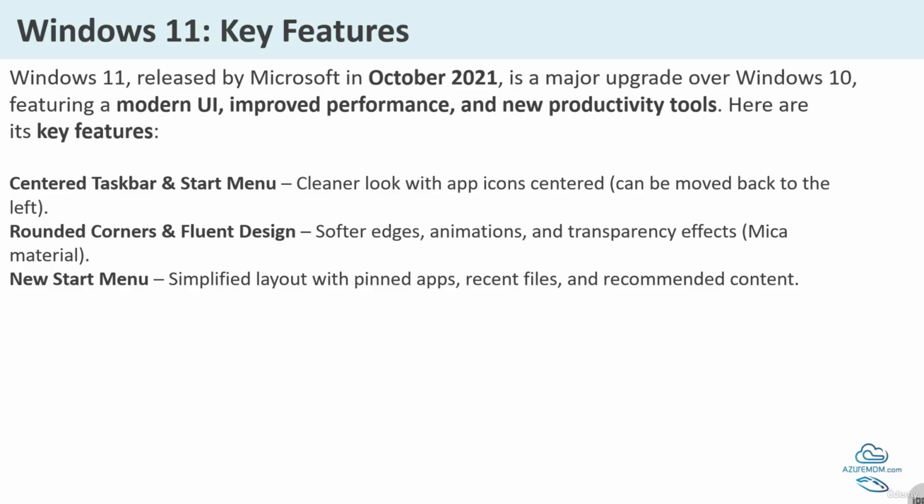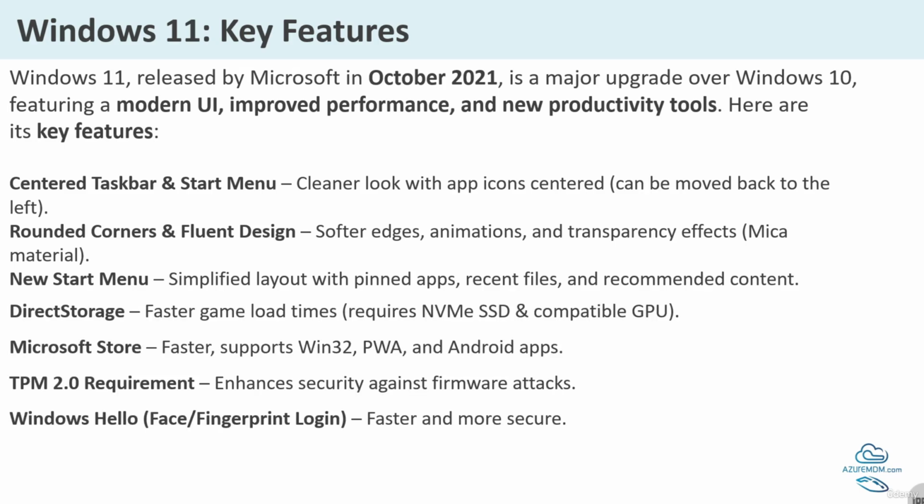It gives quick access to applications, files and settings. It has pinned programs for one-click launching. It also has a search bar to find anything on your PC fast. Direct storage has faster game load times, but requires an NVMe SSD and compatible GPU. It has a Microsoft Store that supports Win32, PWA and Android applications. TPM 2.0 requirement enhances security against firmware attacks.